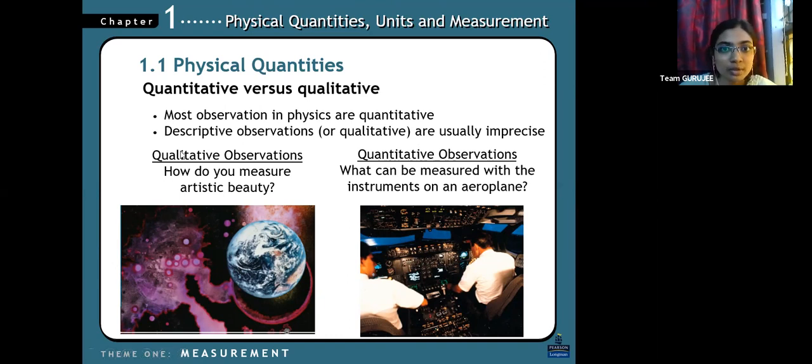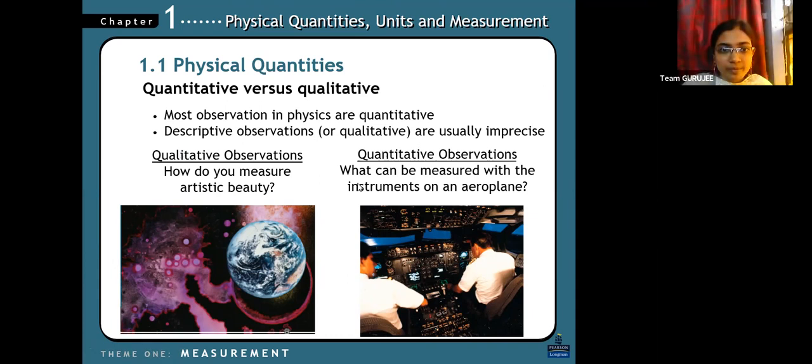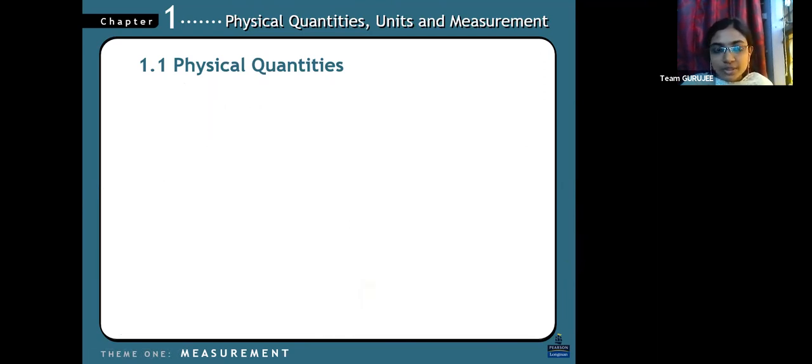Now you know the difference, right? So two examples we have given and you know the difference now.